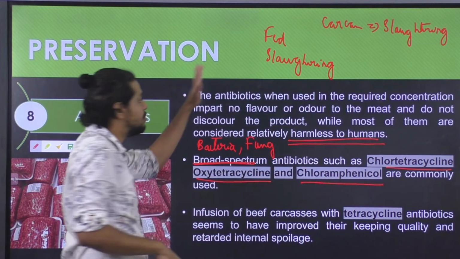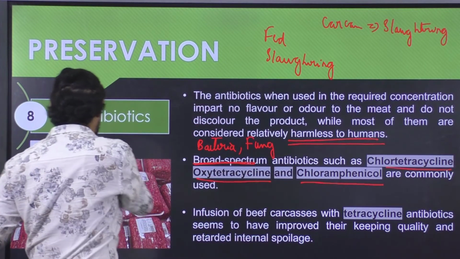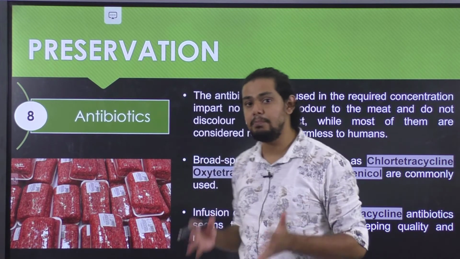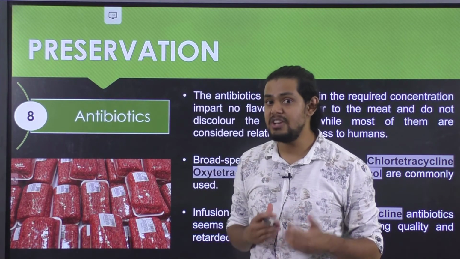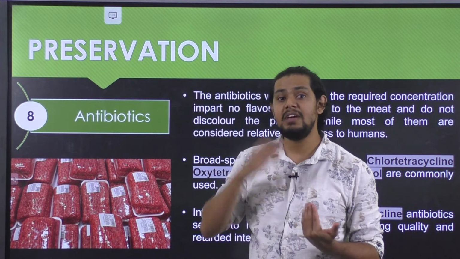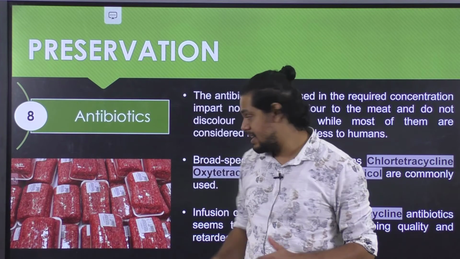So these are the different varieties via which the antibiotics can be added to the meat as well as meat products. So these are the important 8 types of preservation technique that can be effectively employed to ensure the shelf life increment in case of meat as well as meat products.